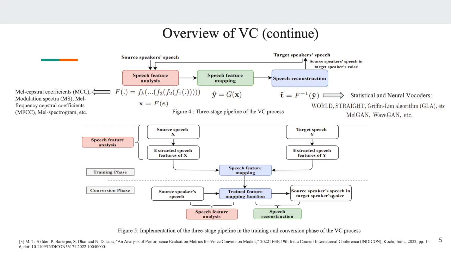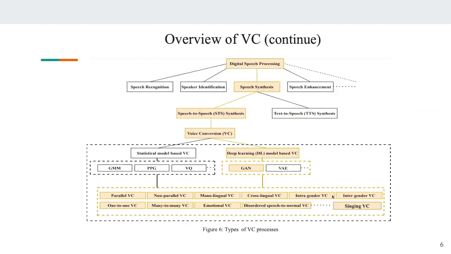Now this three-stage pipeline takes place in two phases, the training phase and the conversion phase. In the training phase, we do the analysis part and the mapping part. Once the model gets trained, in the conversion phase, we take any new sample of the source speaker's speech and do the speech feature extraction. Then because the model is already trained, given that speech feature, it can synthesize a new converted speech feature, and then the reconstruction part does the speech feature to audible speech generation.